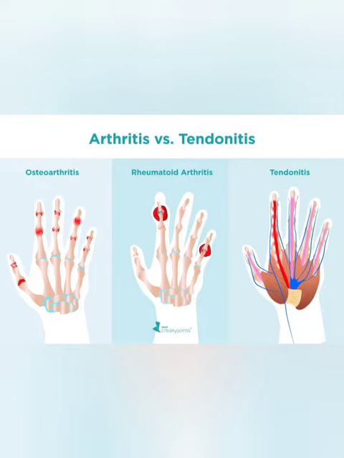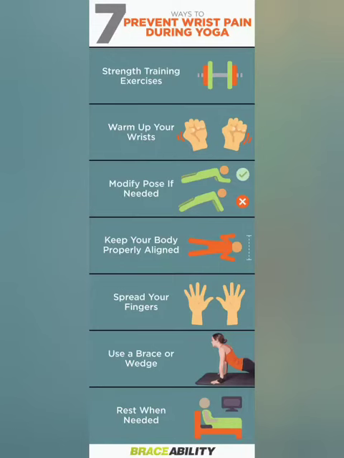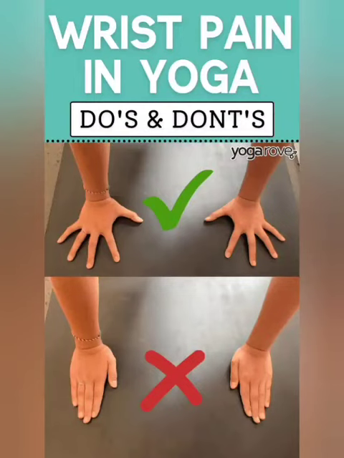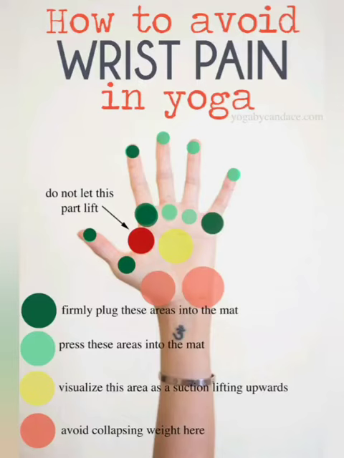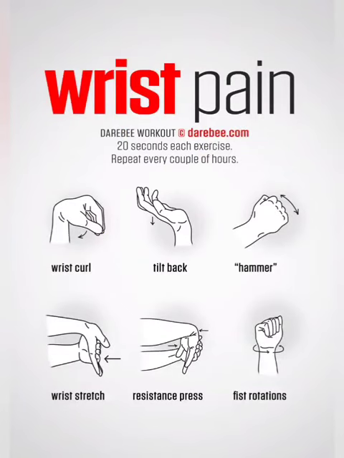Arthritis. 1. Osteoarthritis. This type of arthritis occurs over time when the cartilage that cushions the ends of bones wears away. Osteoarthritis of the wrist is uncommon and usually only occurs in people who have had a previous injury to the wrist joint. 2. Rheumatoid arthritis. Rheumatoid arthritis is a disease in which the body's immune system attacks its own tissues, often affecting the wrists. If one wrist is affected, the other is usually affected as well.